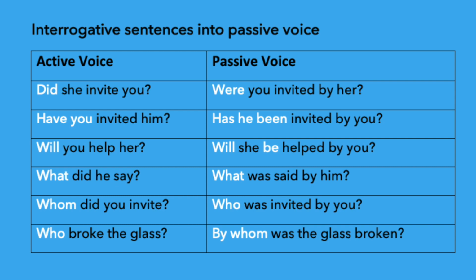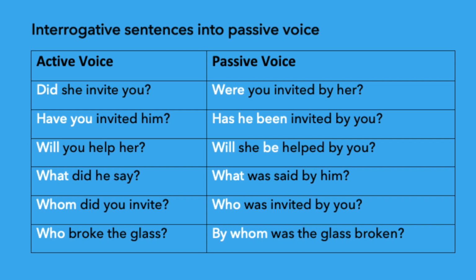What about interrogative sentences? See the first sentence. Did she invite you? How do you convert this into passive? Were you invited by her? Why? This is a simple past tense because of did. If the active voice is past tense, we have to use was or were in the passive voice as per the rule. Here we can use were because you is plural. It's a question, so use were, then object you, were you, then third form of the verb invited, and finally subject she. Here she will become her. So the question will be, were you invited by her?